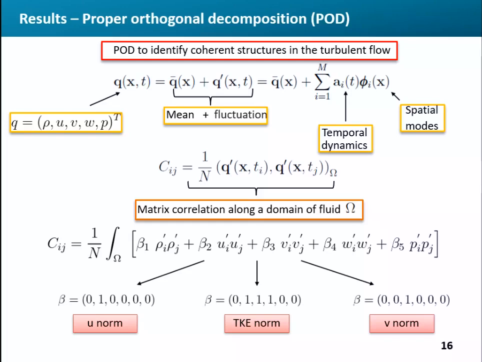The snapshots of Q are computed in time, and in this way, the covariance matrix C is defined as the product of a number of snapshots computed along a subdomain of the flow region. For the calculation of the covariance matrix, we also define a vector beta that determines which norm is being used in the POD analysis.